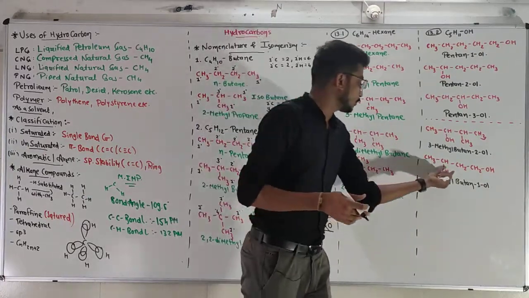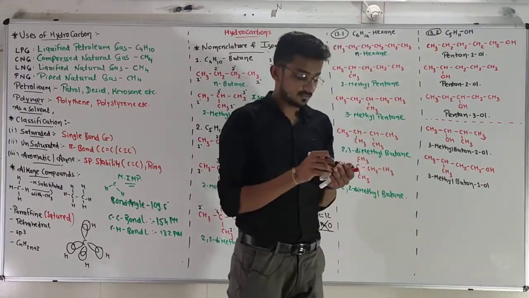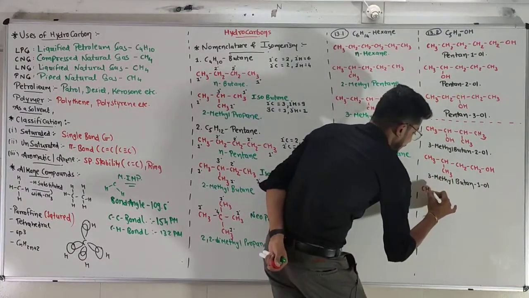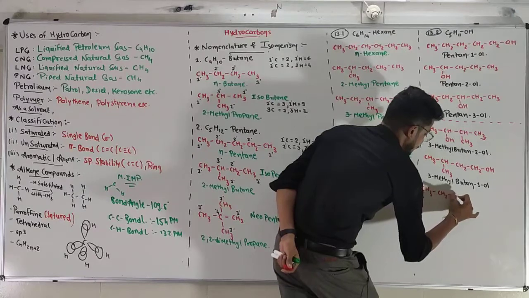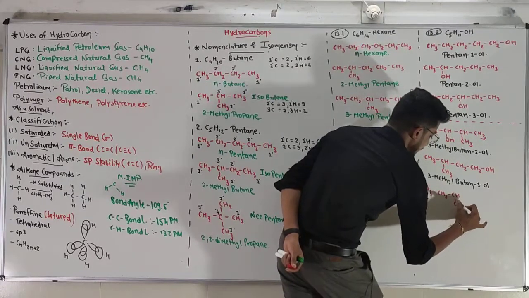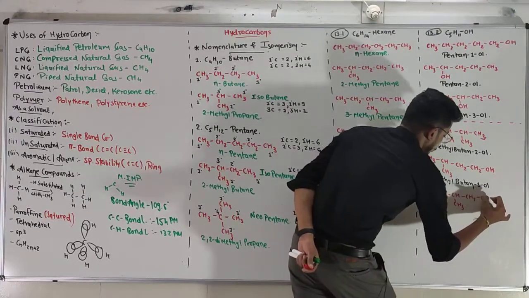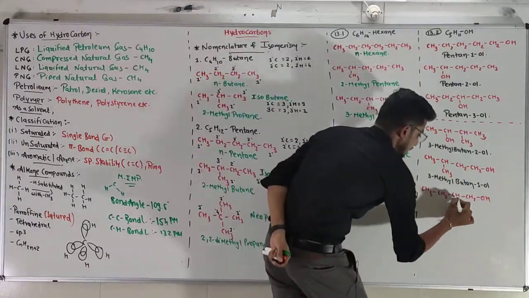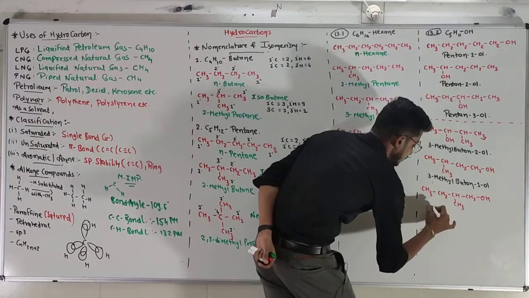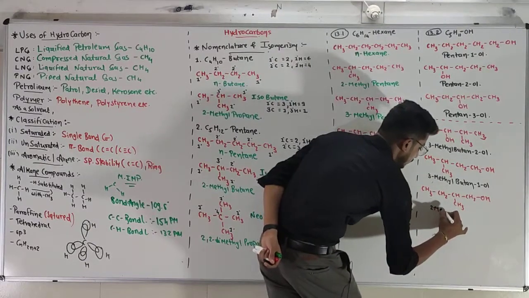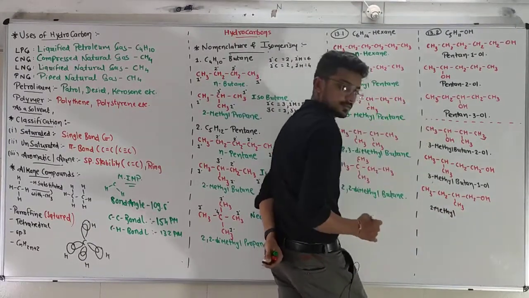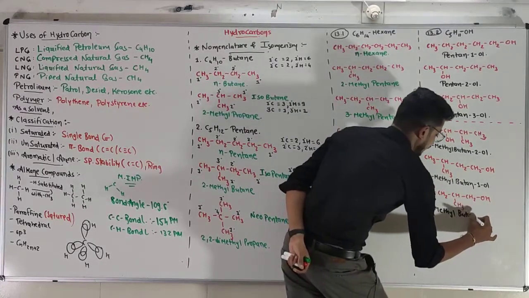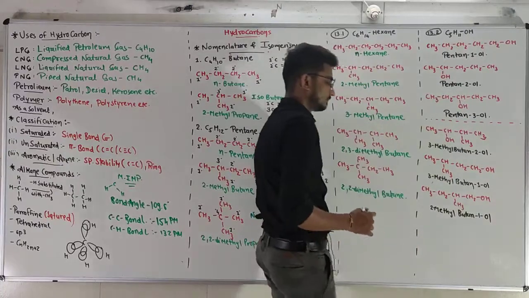Let's change the position of CH3 to the second carbon. Okay. So CH3, CH2, CH, CH3, CH2OH. So the name will be quite simple. Instead of 3, there will be 2. So 2-methyl on the first carbon. That's why butan-1-ol.